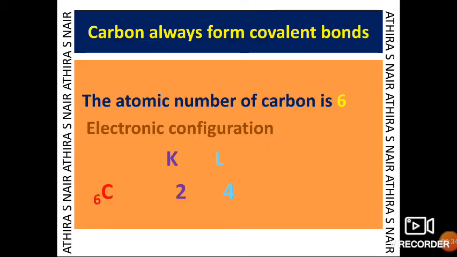The atomic number of carbon is 6. The electronic configuration, as you can see here, is 2, 4. In the K shell there are 2 electrons, and in the outermost L shell there are 4 electrons.